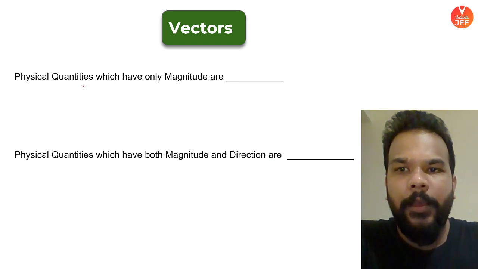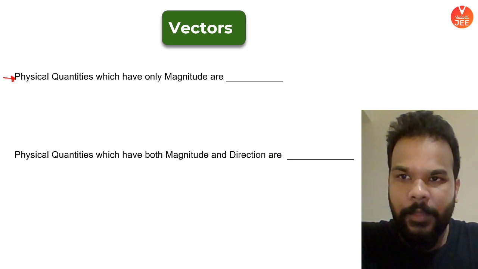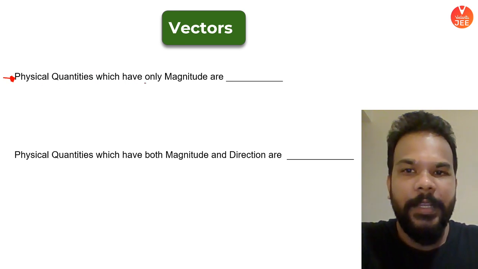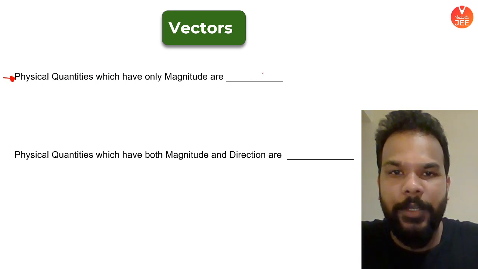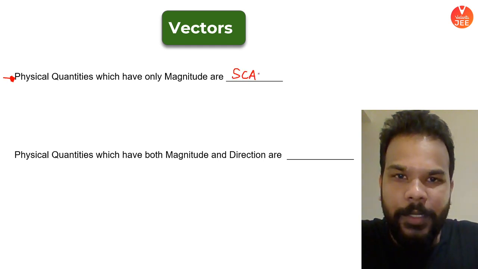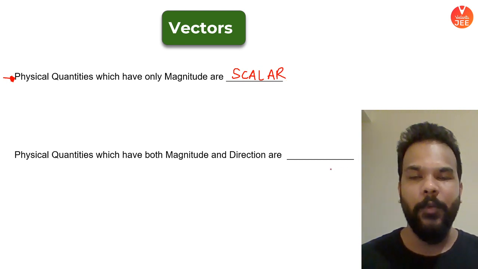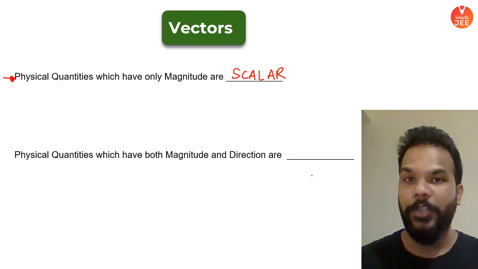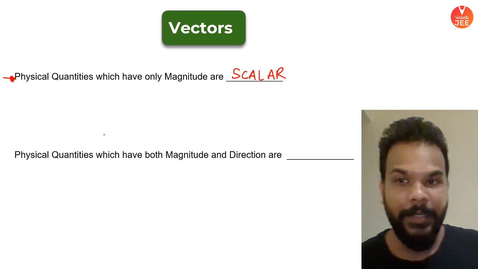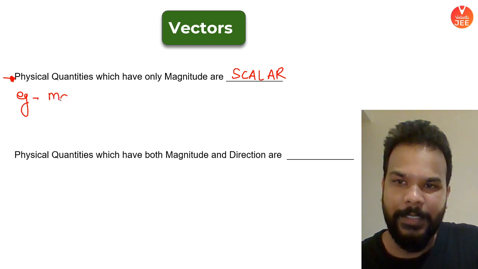What you see here, the first one is a definition written for all of you to guess. Have you guessed already? Yes, physical quantities which have only magnitude and no direction. What do we call them, guys? Yes, we call them scalar quantities. I hope you guys have heard about it. Physical quantities which have only magnitude and no direction are called scalar quantities. I'll come to the examples. Can you suggest me some examples? Very good, guys. Mass and say temperature.